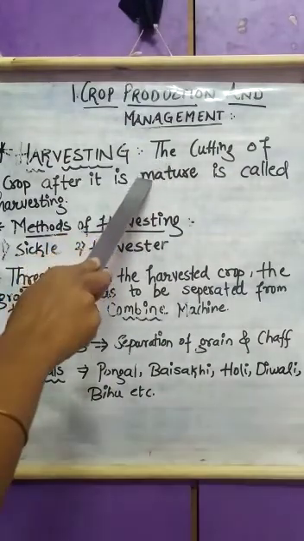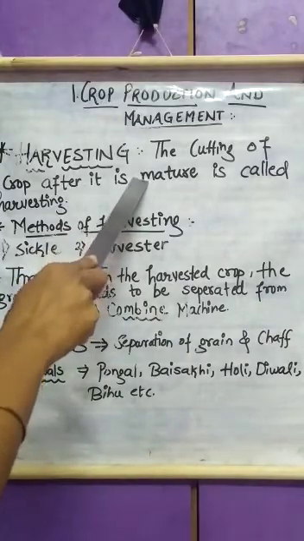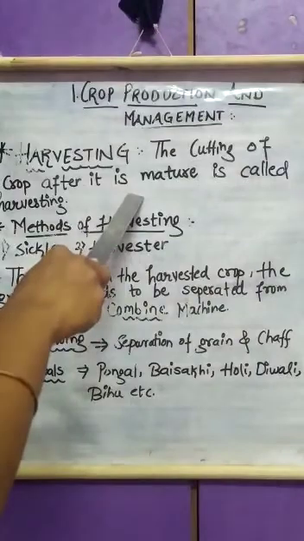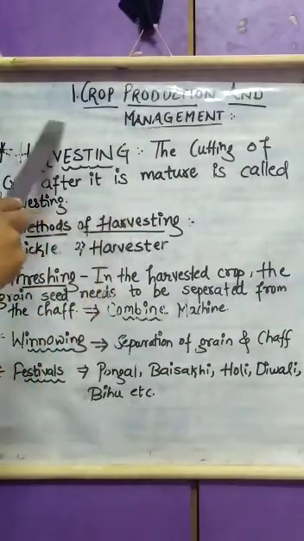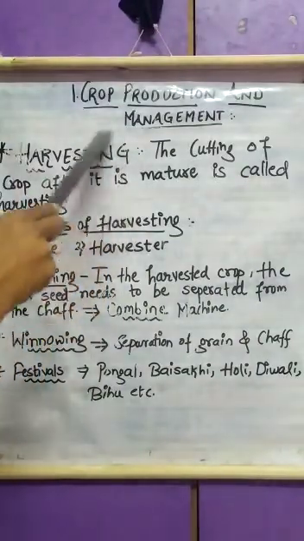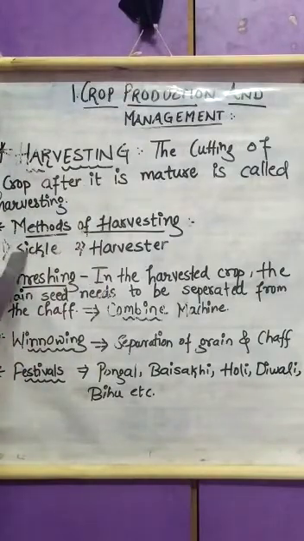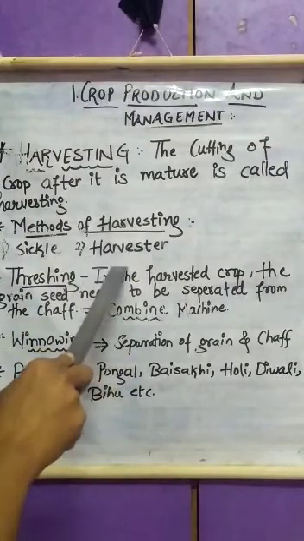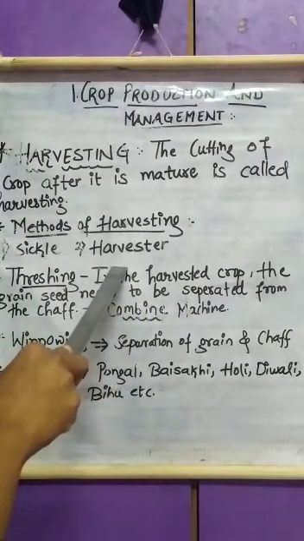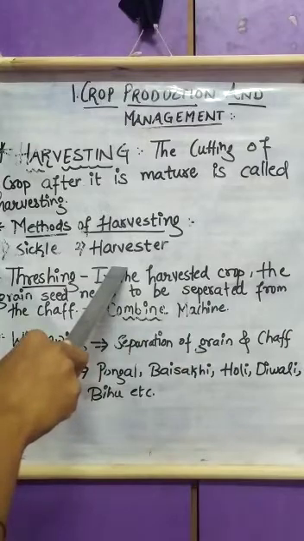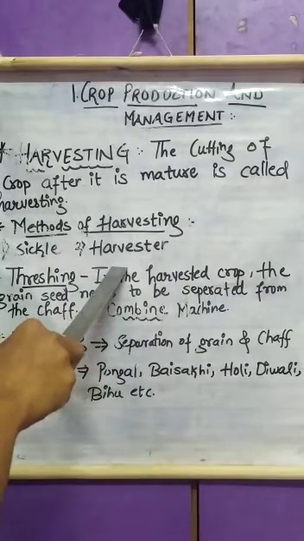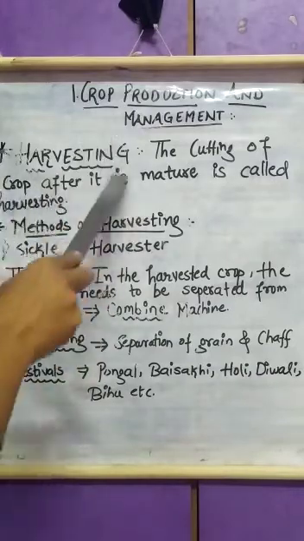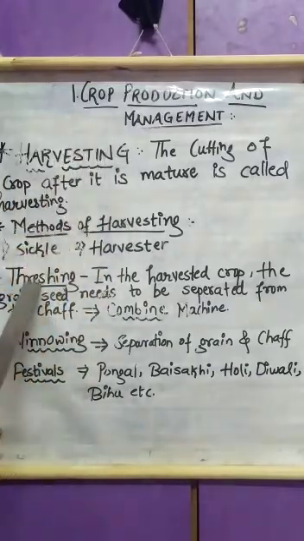So basically in the harvesting process, the crops are pulled out or cut close to the ground, and it usually takes 3 to 4 months for a cereal crop like jowar, wheat, paddy, rice to get mature. After 3 to 4 months, these crops get mature and they are harvested with the help of either sickle, that is manually, or by the machine called as what? Harvester. But harvesting is done only after the crop is matured. Until and unless the crop gets mature, the harvesting process cannot be done.